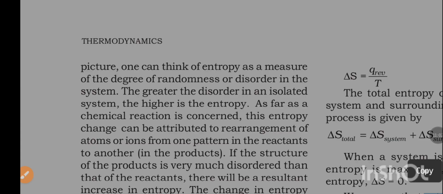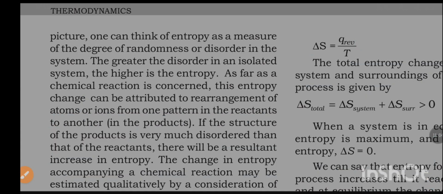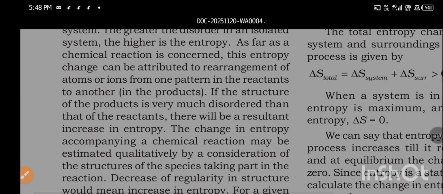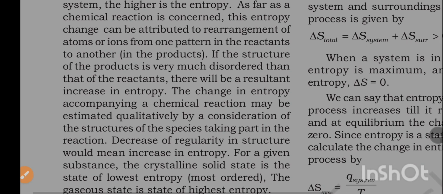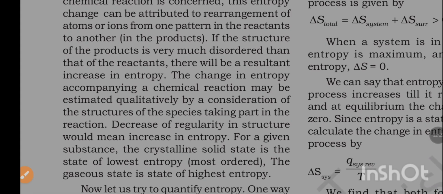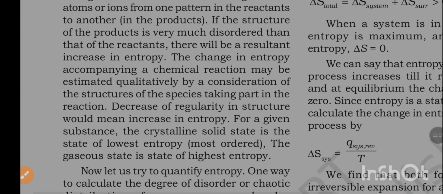As far as a chemical reaction is concerned, this entropy change can be attributed to rearrangement of atoms or ions from one pattern in the reactants to another in the products. If the structure of the product is very much more disordered than that of the reactants, there will be a resultant increase in entropy.